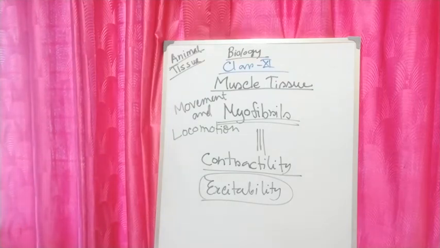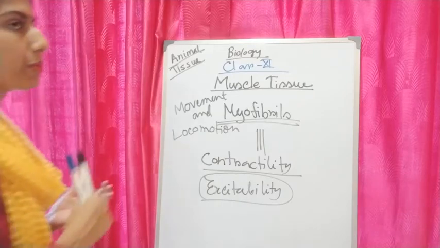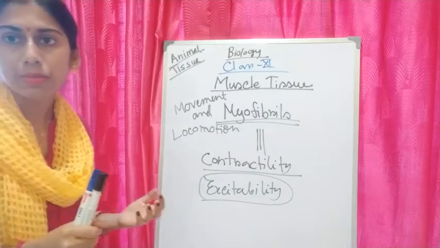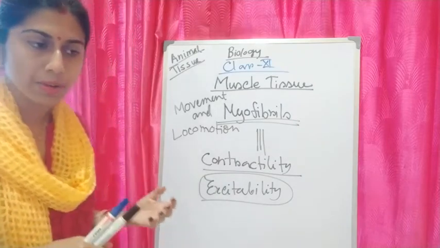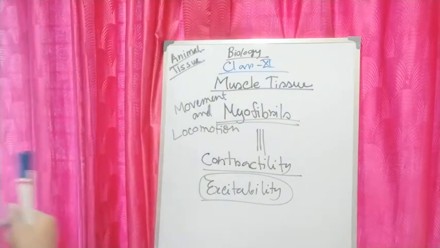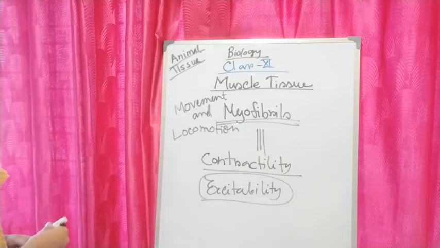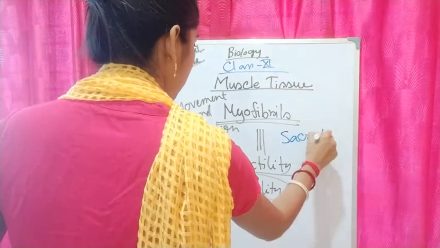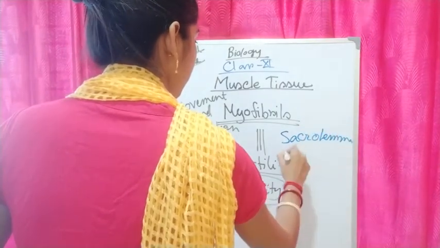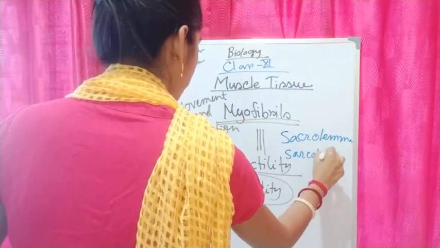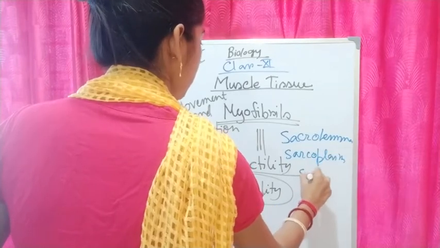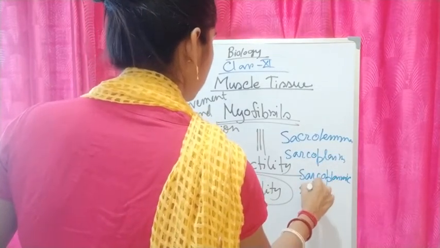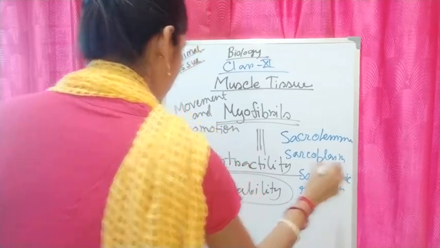In muscle, the endoplasmic reticulum is called the sarcoplasmic reticulum. The cytoplasm of muscle is called sarcoplasm. The plasma membrane of muscle is called sarcolemma.